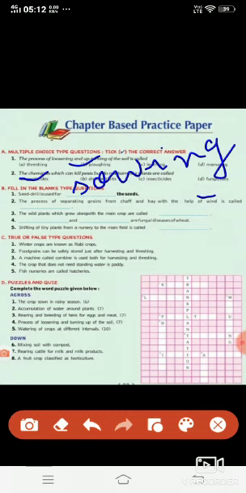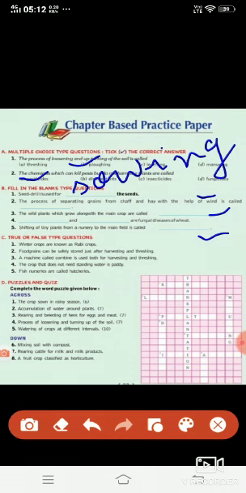The wild plants which grow along with the main crop are weeds. Rust and smut are fungal diseases of wheat. Shifting of teeny plants from nursery to the main field is called transplantation.